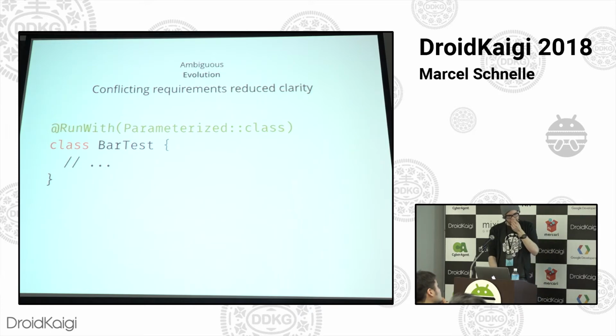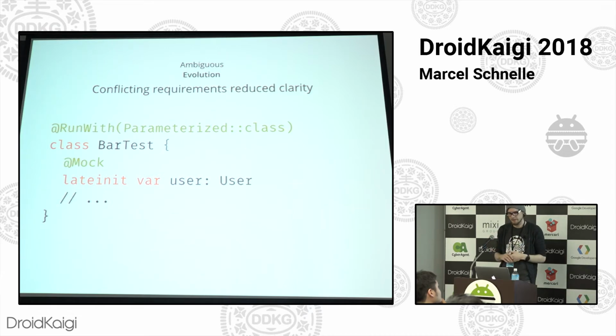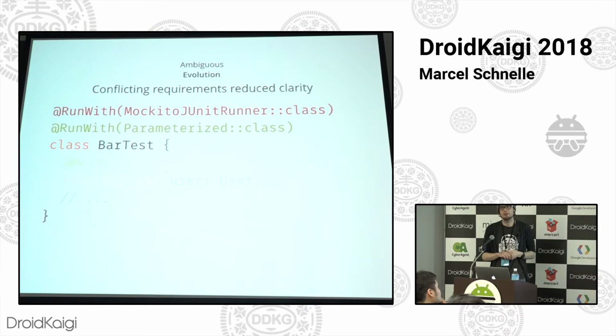So now you develop this a bit more and you're like, I kind of want to use Mockito as well to mock my user object, for instance. And then Mockito docs tell you, okay, you can just slap on the Mockito JUnit runner on your test class and then you're in a pickle because there can only be one runner per test class. So you can't just slap another one of these RunWith annotations on top of it.